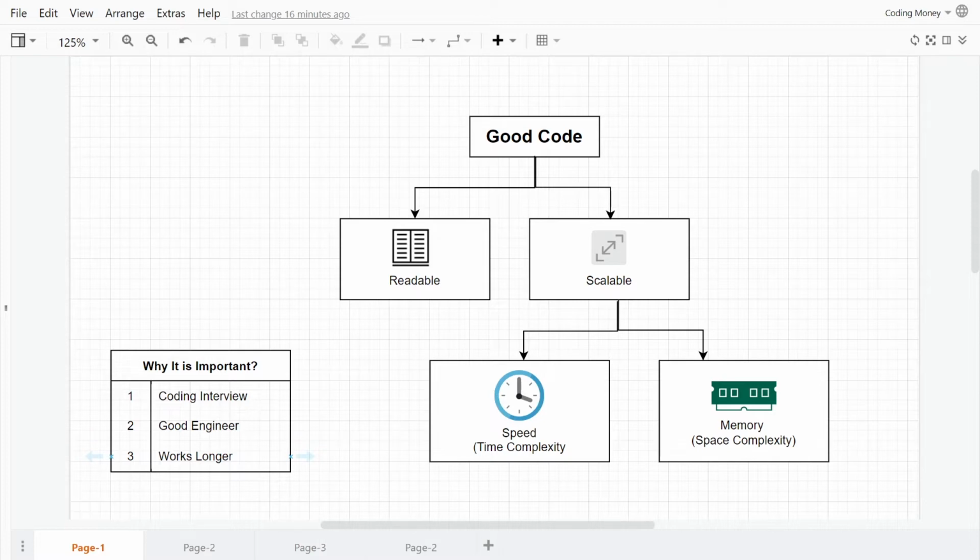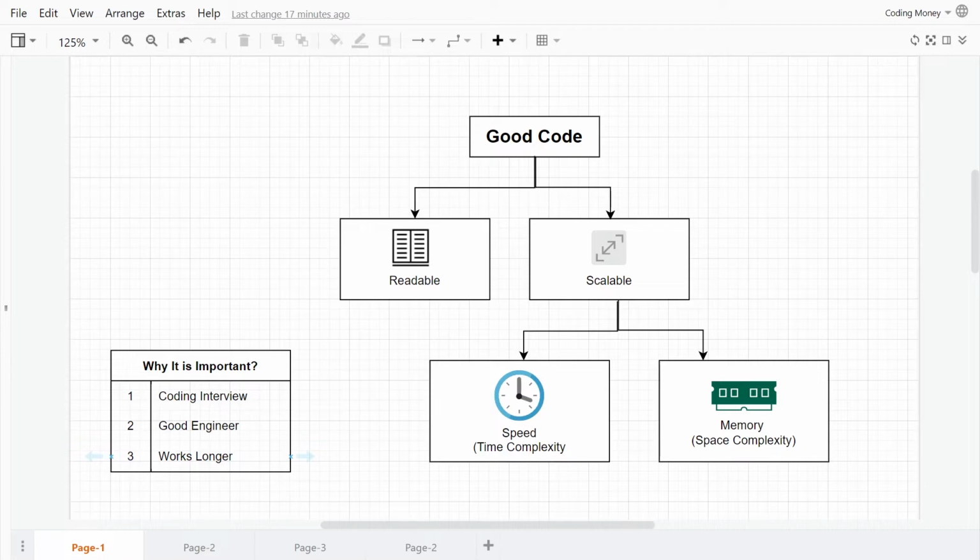Why it is important at the coding interview, especially at big tech companies like Google, Facebook, and others, is because they want to know if you already know these things. And if you can show them that you can save them time and memory resources, which are both really expensive, then you have your foot in the door. Also, if you want to become a good engineer, this is a pillar of programming, so you've got to know these things.